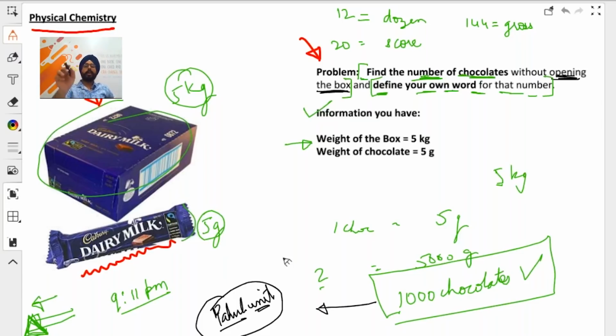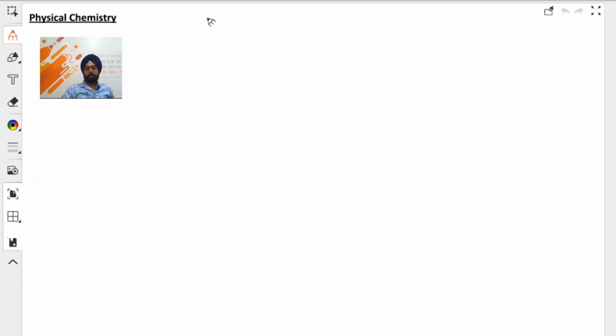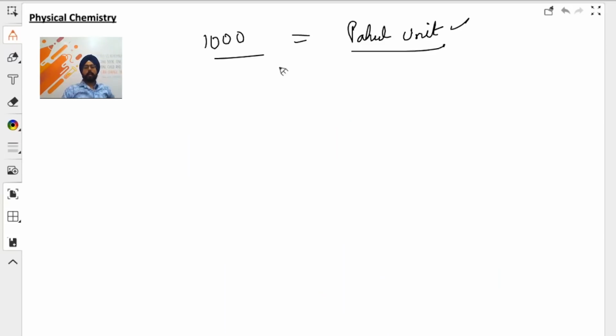I will always say I want a box of Pahul unit chocolates, which means I want a box of 1000 chocolates. Now, since you've understood this problem, what we've established till now is 1000 equals a Pahul unit. Cool. Now, we couldn't open the box because we had to wait till our birthdays.